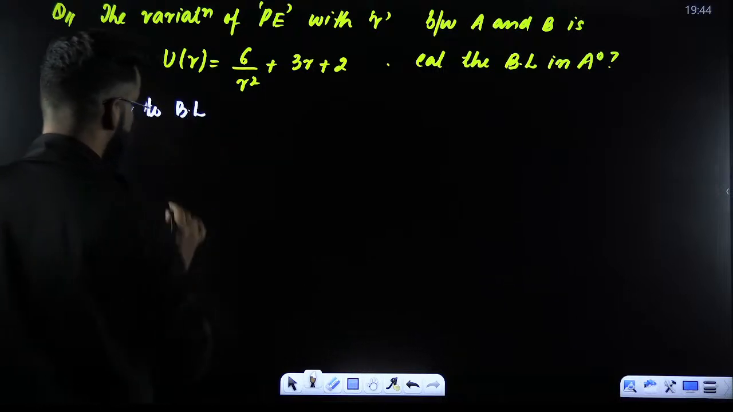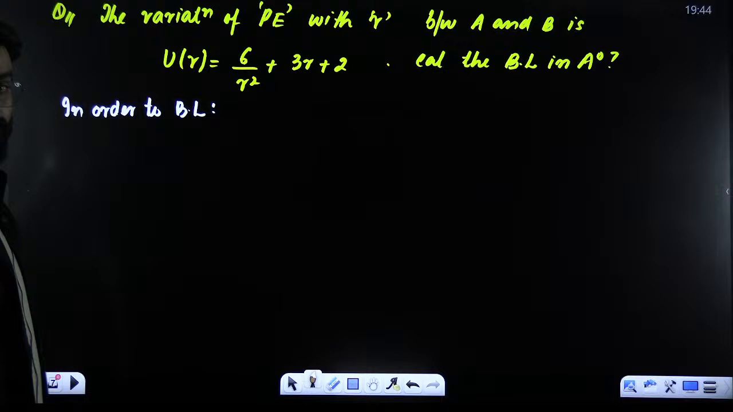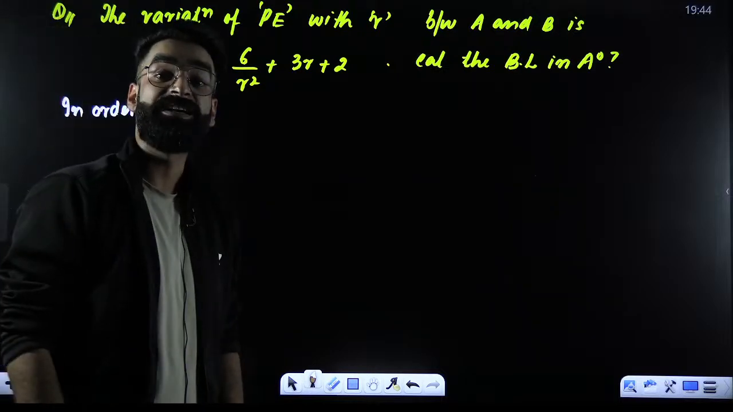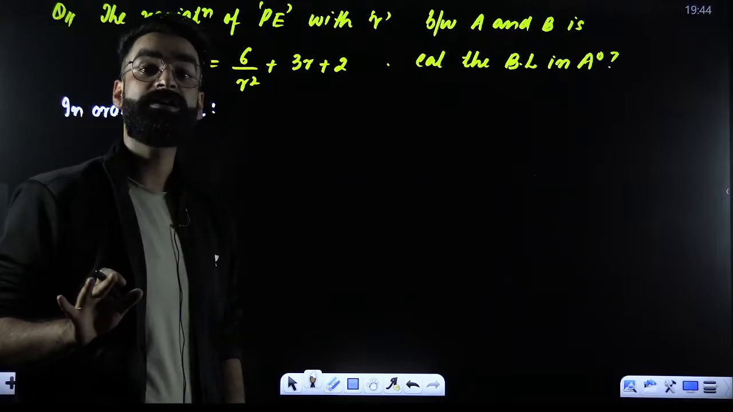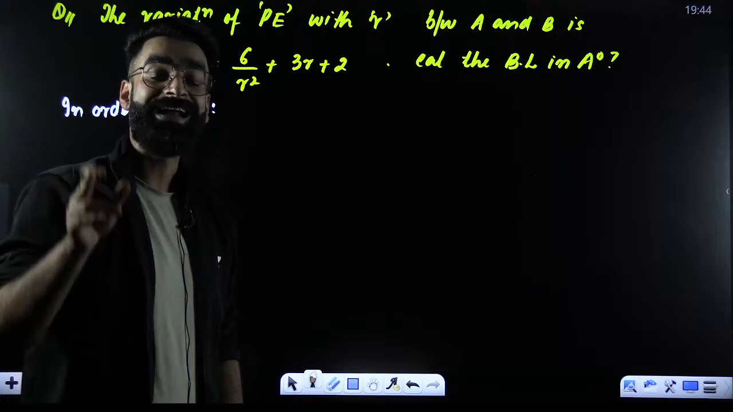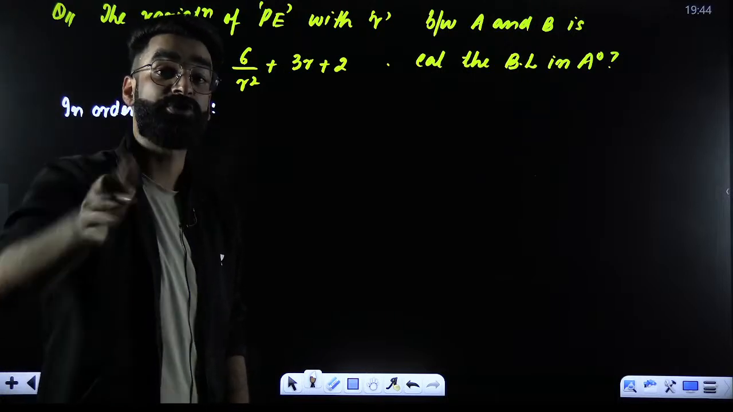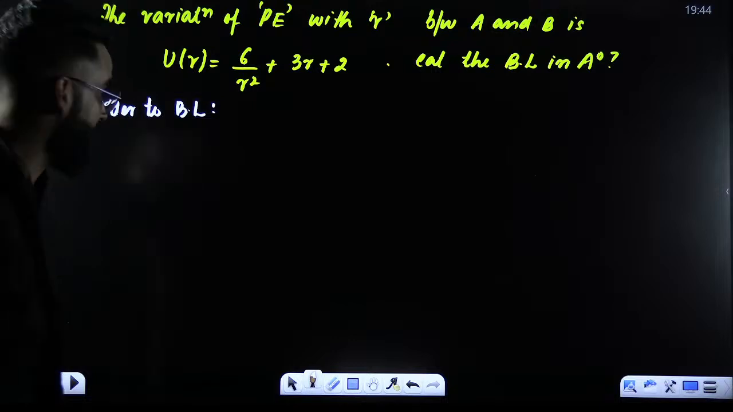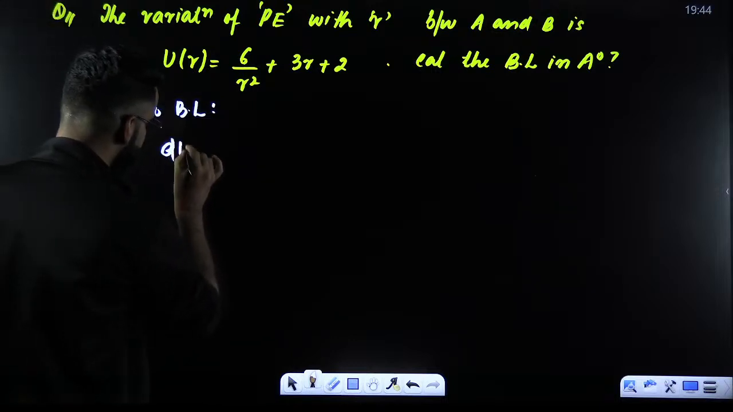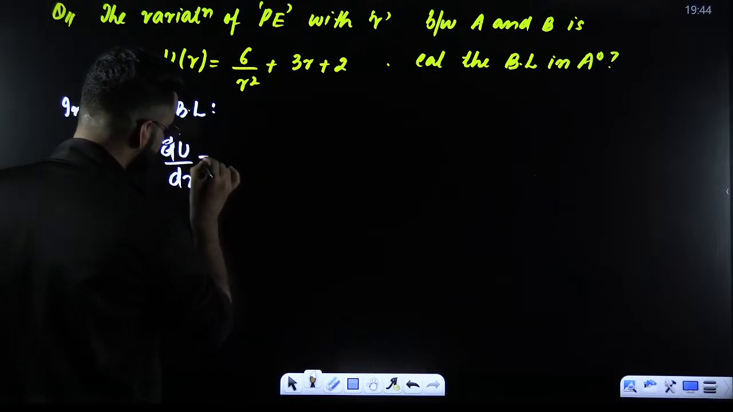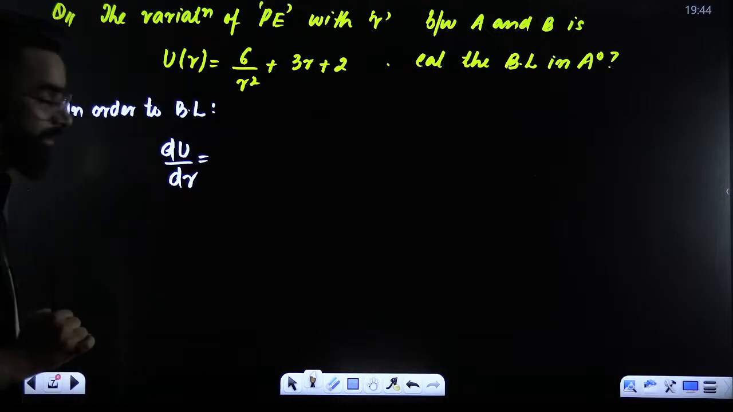In order to calculate bond length, what do I need to do? I know the slope of the tangent at a point on the U versus R curve has to be 0 when it comes to the calculation of bond length, right? So what I'll be doing is just differentiating dU upon dR. dU upon dR, just differentiate.